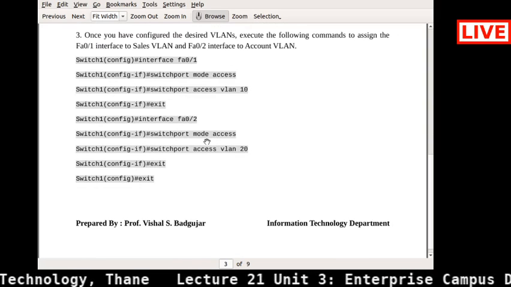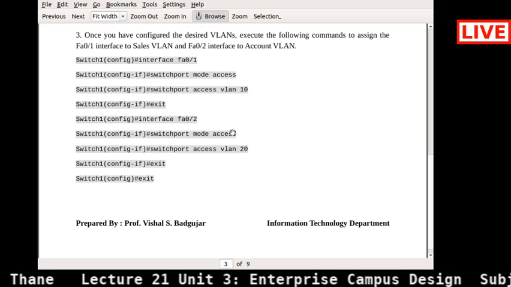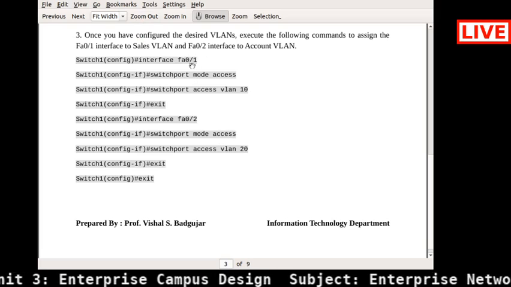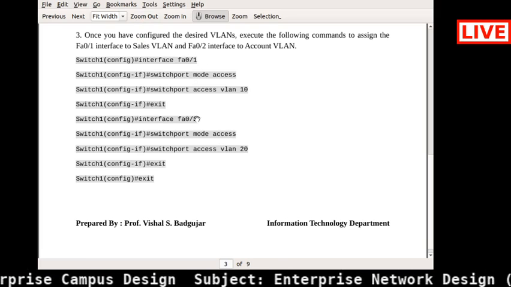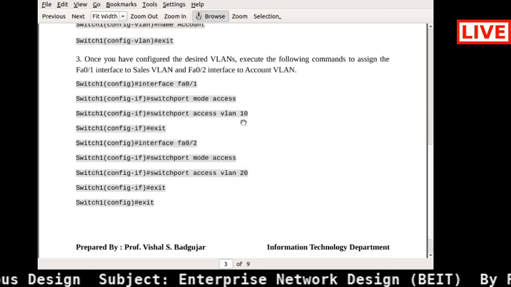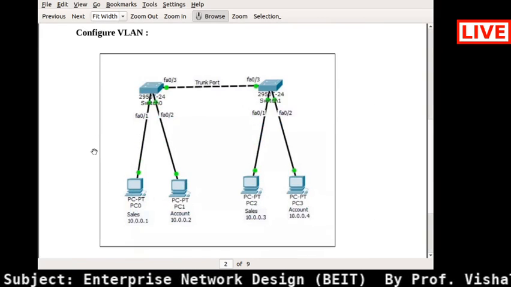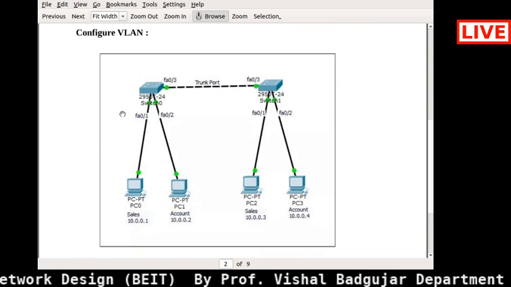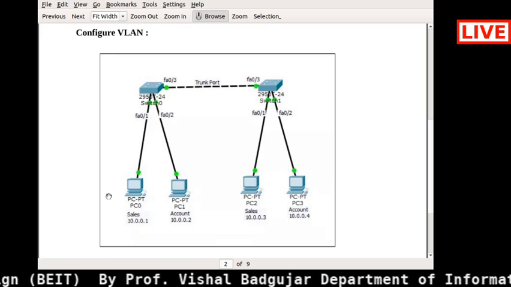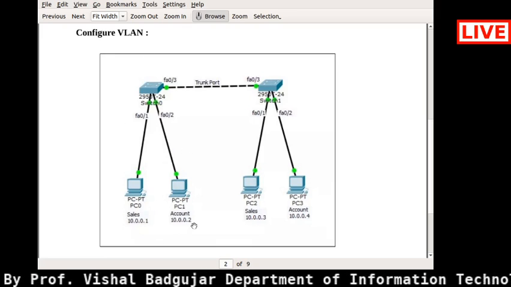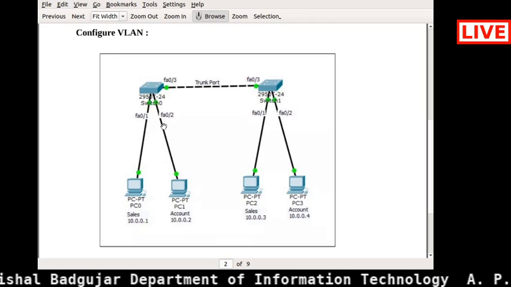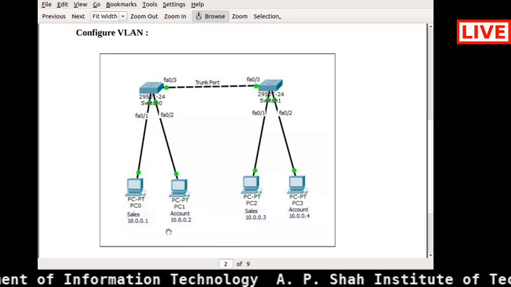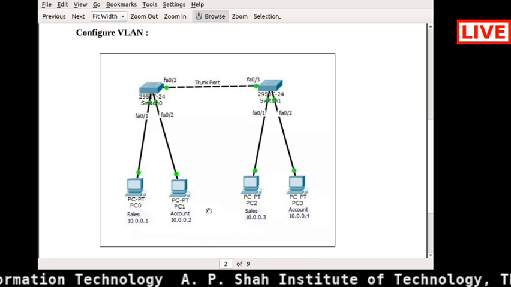So if you see for switch 1, only two interfaces: the first is FastEthernet 0/1 and the second one is FastEthernet 0/2. For this particular area, I am giving VLAN 10, and for the accounts department I am giving VLAN 20, right? Now you have configured only the first switch.